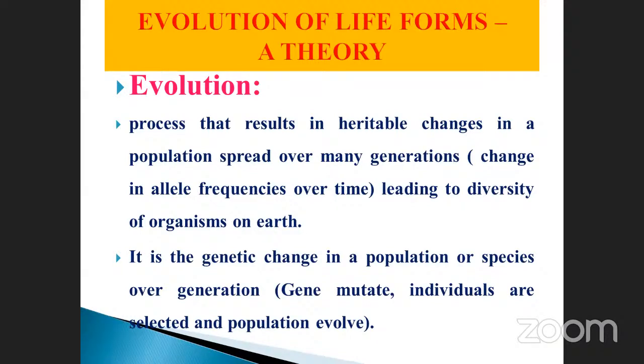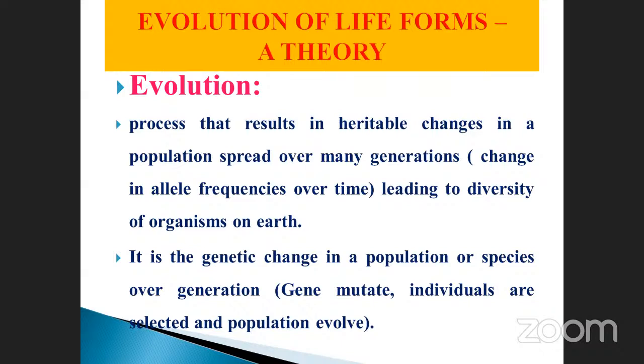It is a genetic change in a population or a species over generations. Genes mutate or individuals are selected, and the population evolves. These are the common explanations in the definition of the evolution process.